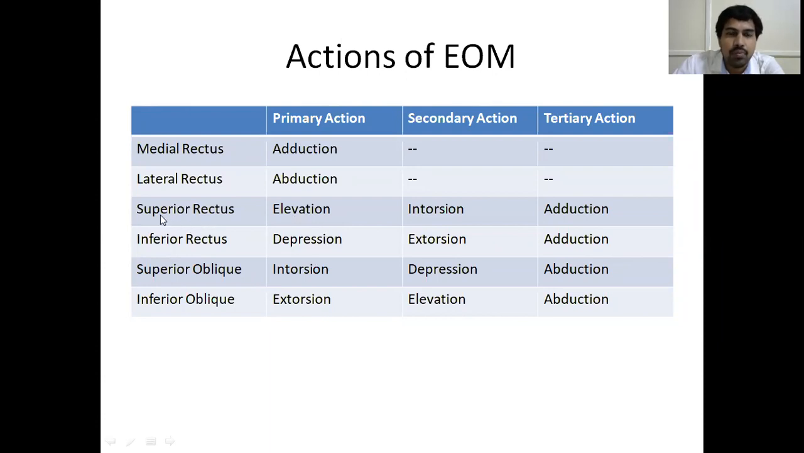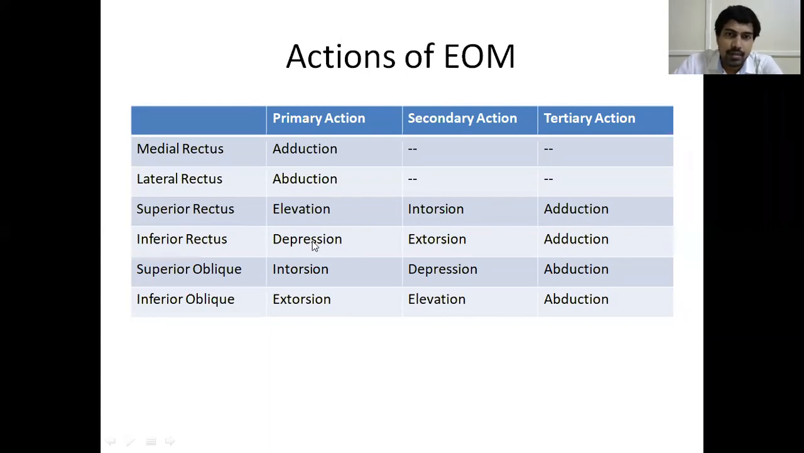Along with it, as I told you, superiors are intorters. So superior rectus causes intorsion, and inferior rectus causes extorsion. In SYNRAD, all the superiors are intorters. So superior rectus, as it is present superiorly, causes elevation of the eyeball, and as all the superiors are intorters, it causes intorsion. And along with it, RAD, recti are adductors, so superior rectus also causes adduction. The primary action will be elevation, the secondary action will be intorsion, and the tertiary action will be adduction.